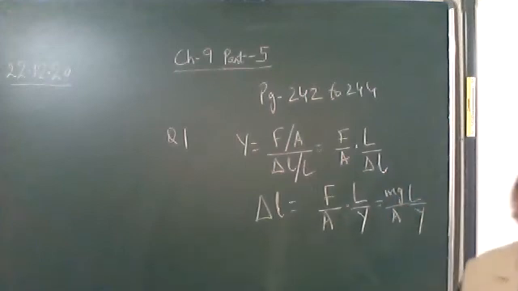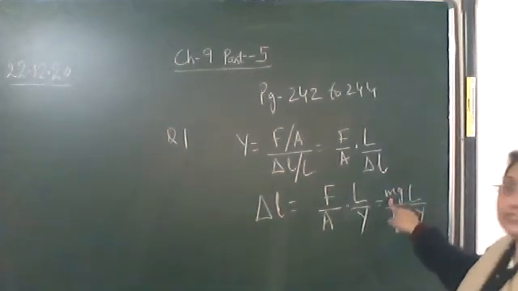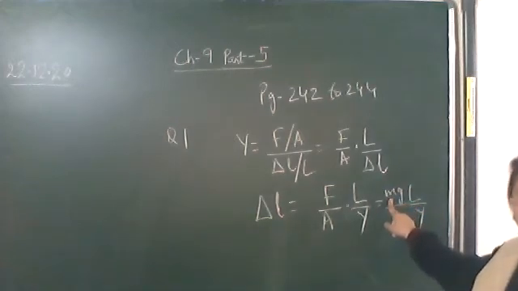Okay, now comes force, Mg. Now see in the figure, the first wire, how much weight it has to bear? Below the steel wire there is a 4 kg weight, and also it's bearing a weight of 6 kg. So what is M for steel wire? It will be 10 kg.